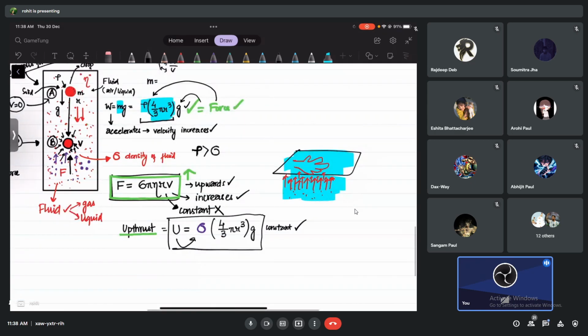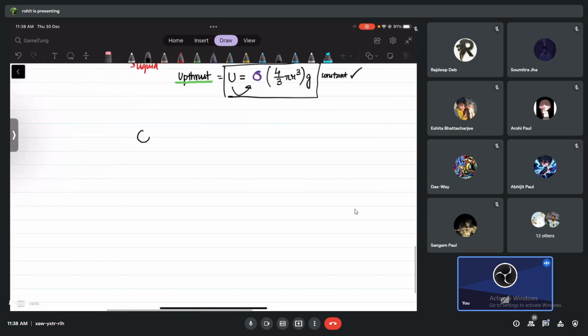Now I am going to write all the forces. Please try to understand this diagram. This is the spherical body. It is trying to go down. It is going to accelerate down because a force is acting on it downwards, and that force is called weight. Everybody's clear with this one?